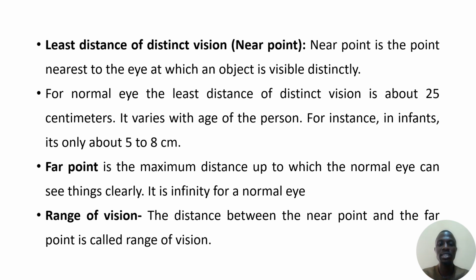Far point is the maximum distance up to which the normal eye can see things clearly. It is infinity for a normal eye. And the range of vision is the distance between the near point and the far point of vision.